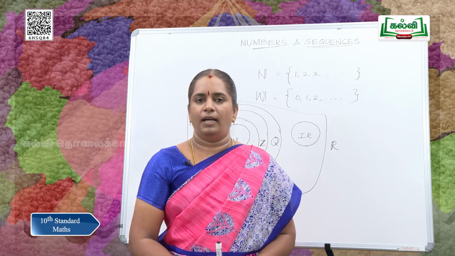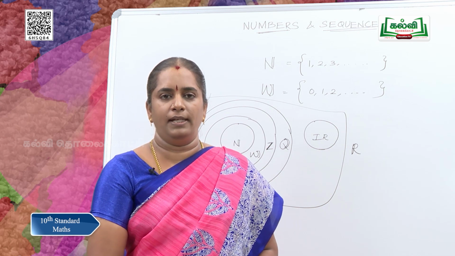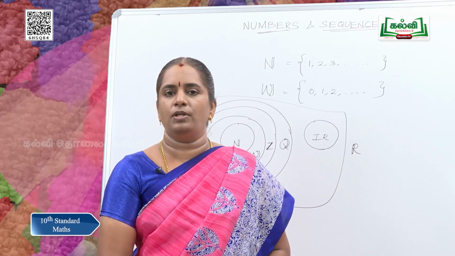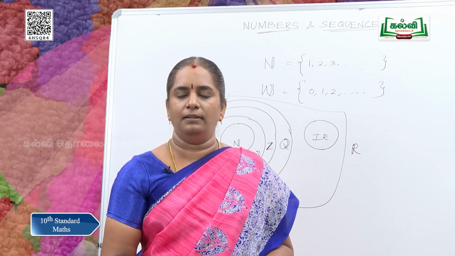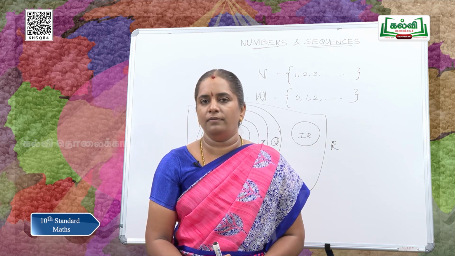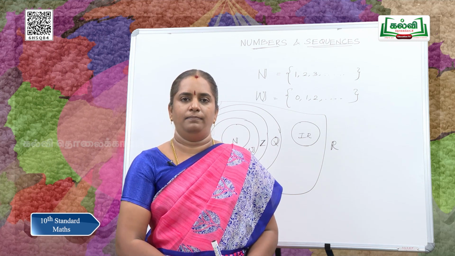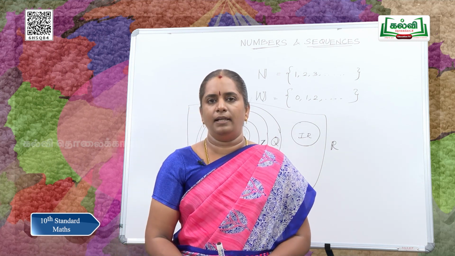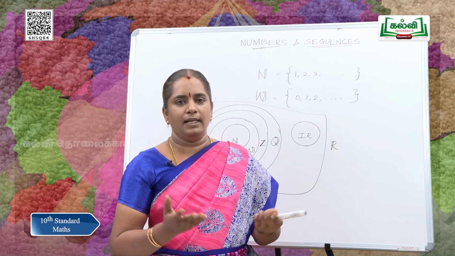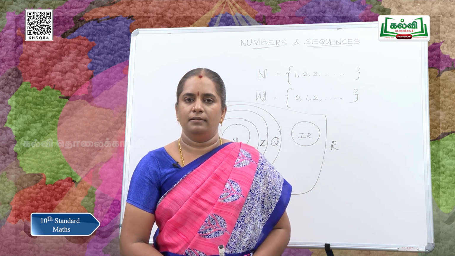What shall I do? I have to give how many chocolates? Yes, very good. 2 chocolates to each child. So, all the 5 students get 2 chocolates each, and in my hand there is nothing. No chocolate is remaining in my hand. So, the operation we use here is otherwise called division, distributing equally. Here we have divided 10 by 5 and got the quotient as 2. Is there any chocolate remaining in my hand? Nothing. So, the remainder is 0.